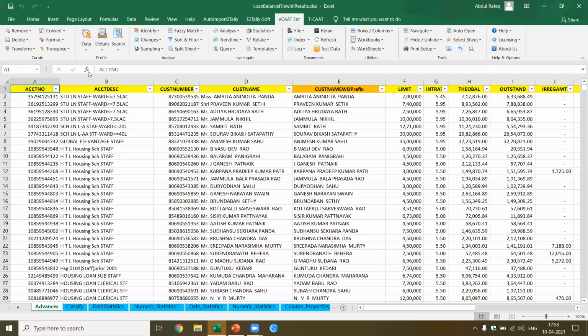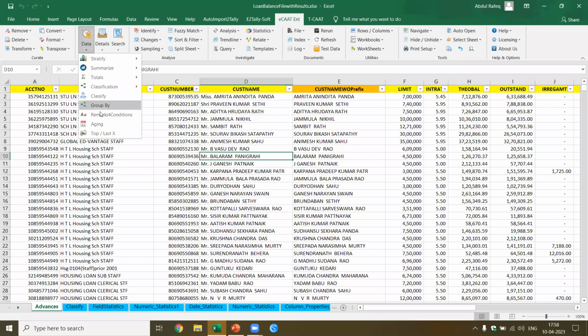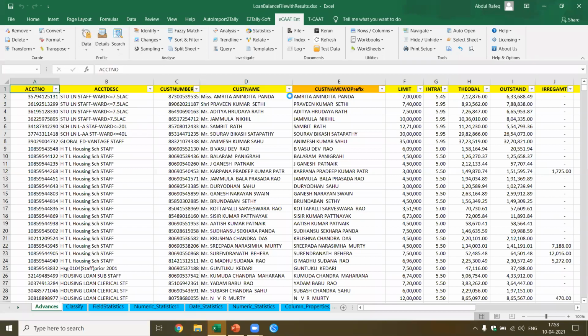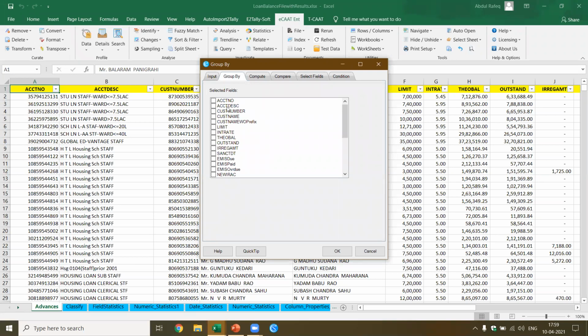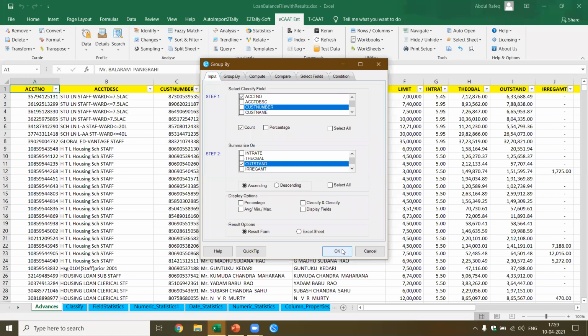Let me show you the group by. Where is group by available? Data, group by. The difference between classify and group by is that in the case of group by, it can be any type of field. So I want to pick up based on, let's say, customer number, let's say account number, and I want to pick up the total amount of the limit and the outstanding, and group by the customer number. So what do I expect to get? I expect to get, for each of the account numbers along with the customer ID, how many loans have been granted.